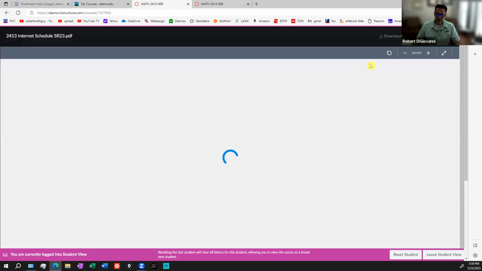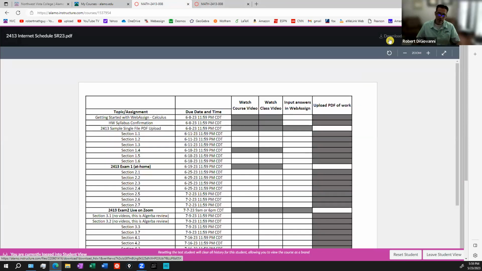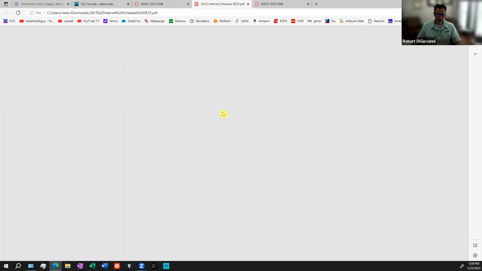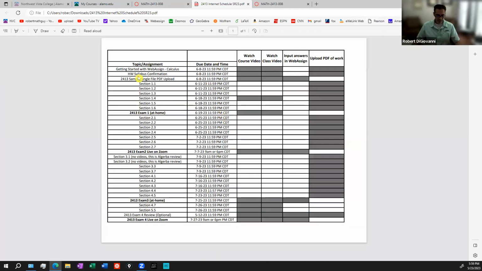Okay, so this schedule, the way that I try to design this is to keep it kind of simple. I'm going to download it. I recommend you do the same thing. You open up that schedule, and it shows every topic and assignment, and what day it's due and what time it's due, and then what you're actually doing for that assignment. So like for this first assignment, getting started with WebAssign calculus.